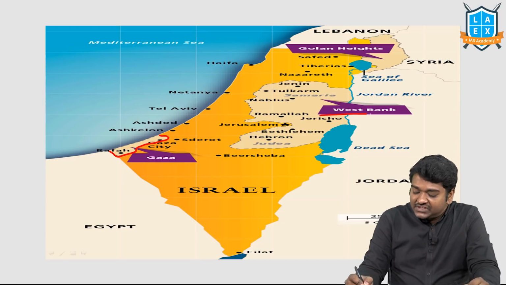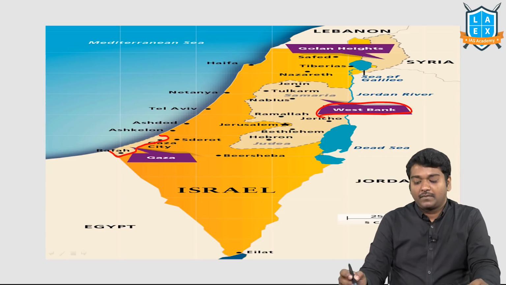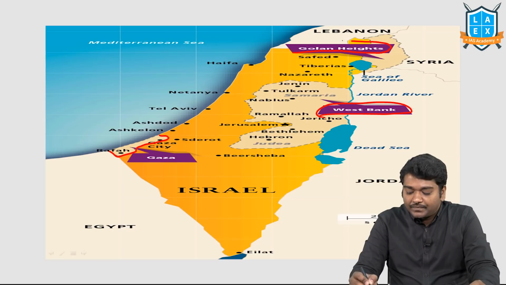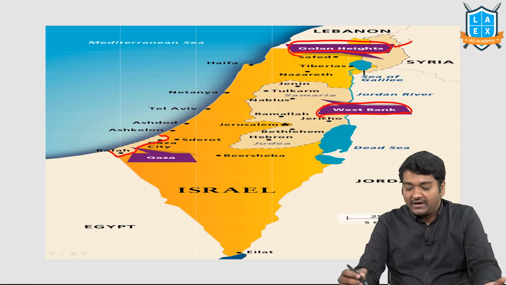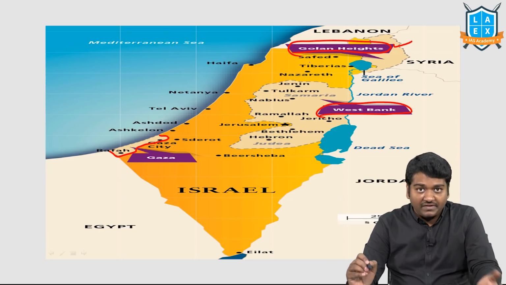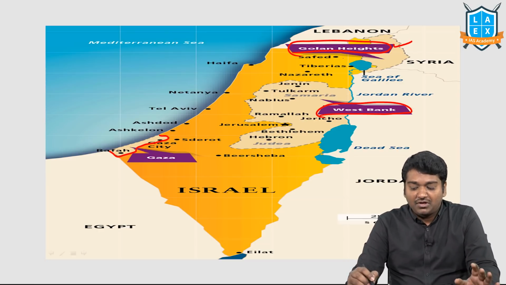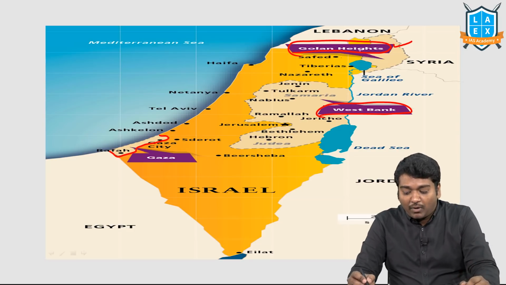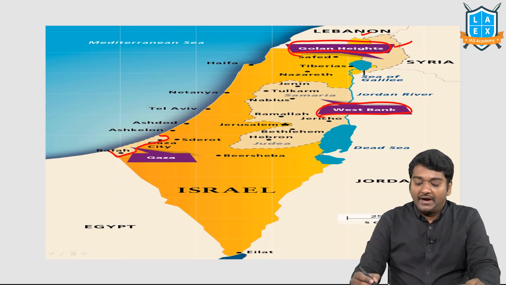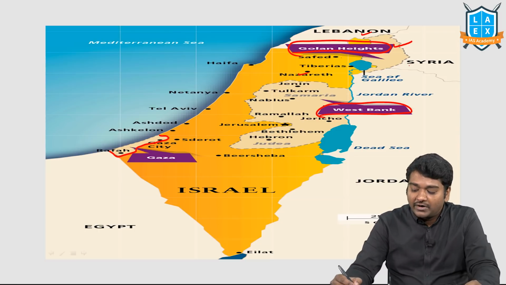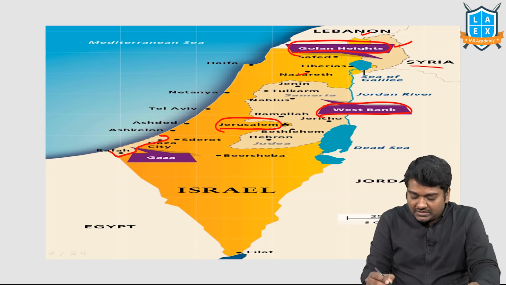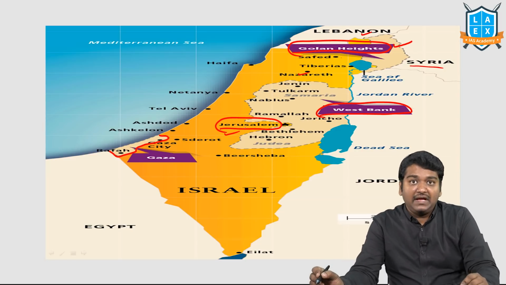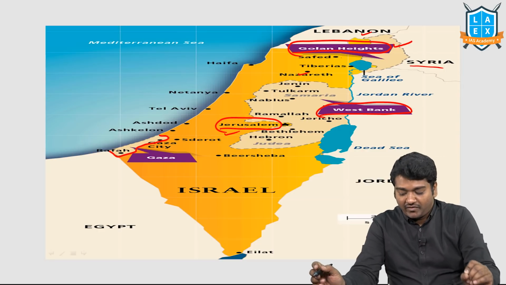Now, you have the West Bank. You have the Golan Heights. This is already asked. Again, they may ask. Recently, the US has said that Golan Heights belong to Israel. So again, there can be a question about Golan Heights. It has a border with Lebanon. It has a border with Israel. It has a border with Syria. Right? So Gaza, West Bank, Golan Heights, and also Jerusalem. These names are extremely important for us.